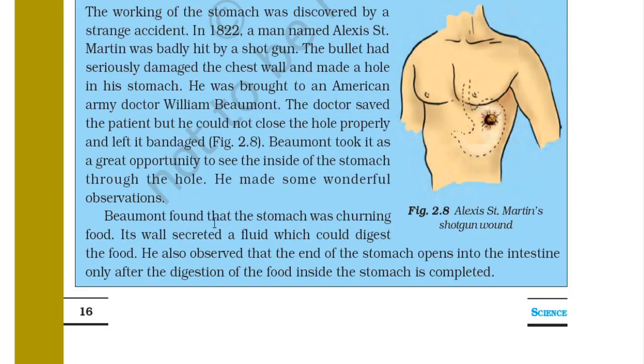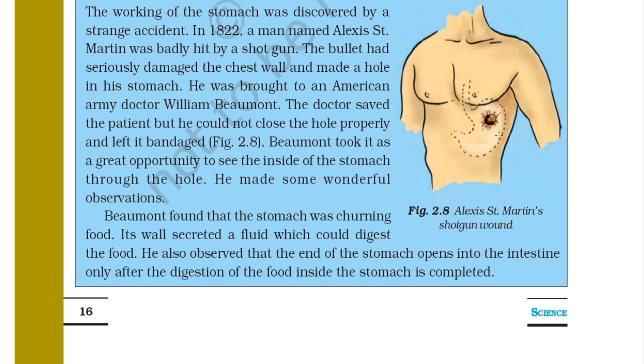Beaumont found that the stomach was churning the food. Its wall secreted a fluid which could digest the food. He also observed that the end of the stomach opens into the intestine only after the digestion of food inside the stomach is completed. So his gun wound helped Mr. Beaumont to see the working of the stomach.